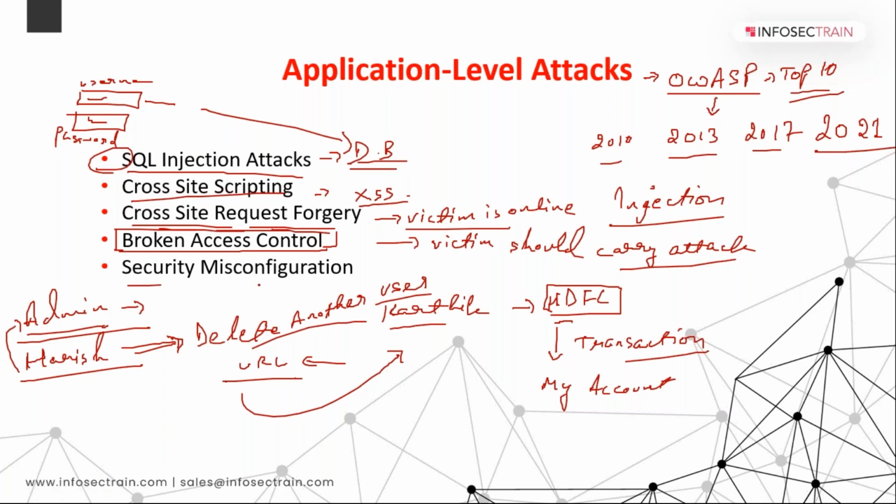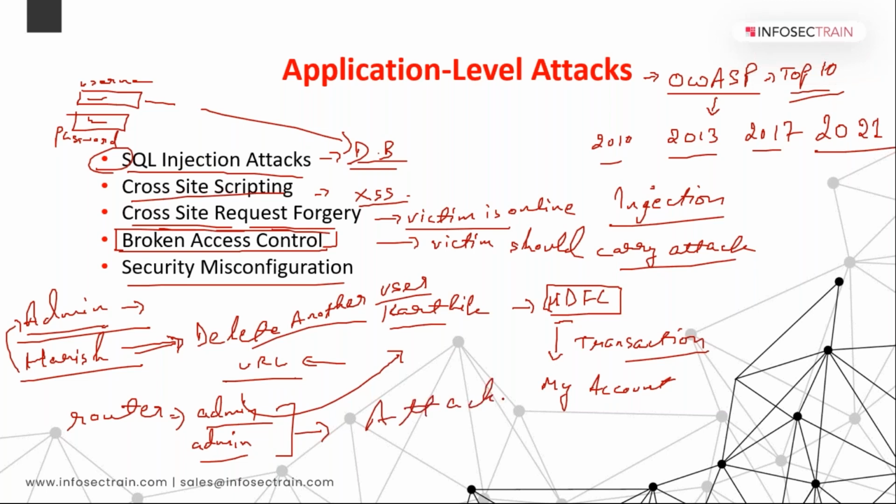Okay. Then last is security misconfiguration. Security misconfiguration is when you have a misconfiguration, for example, in your router. When you buy a router, have you ever seen on the back side of your router that admin is written as the username and password, by default? If you keep your router as that only, an attacker can easily use that, isn't it? Basically, in short, if the configuration of your systems is not properly done, anyone can take advantage of that. Make sense?